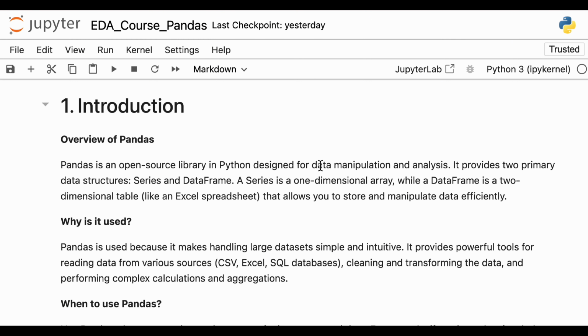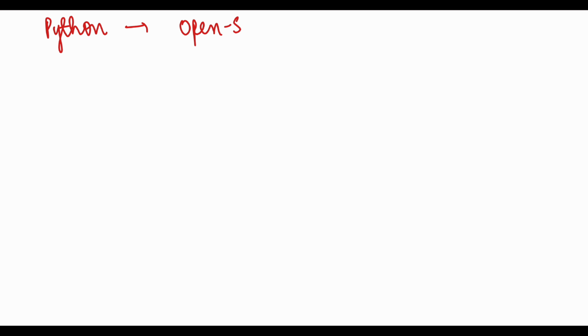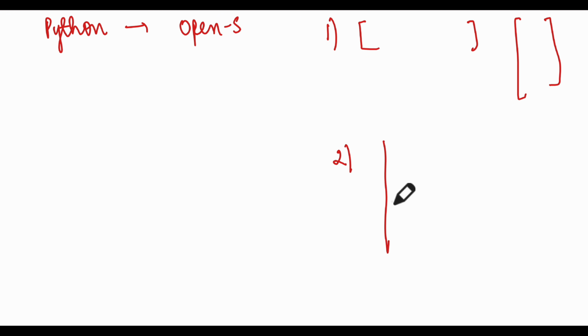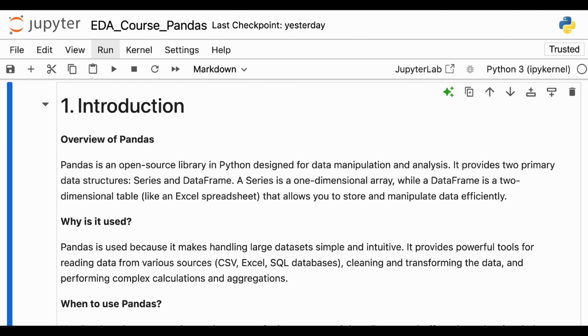It is used for data manipulation and analysis. It provides two primary data structures. One is series and data frame, as I mentioned. So what is a series? Series is your data in this format or your data in this format. And second is your data frame. Data frame is your tabular data. So it converts into one of these depending upon your use case.